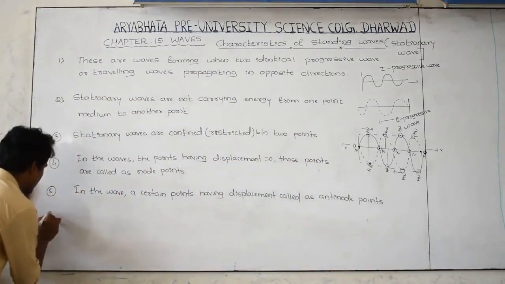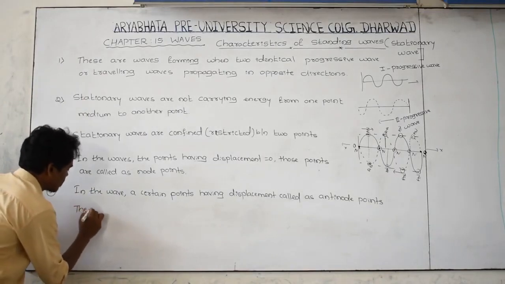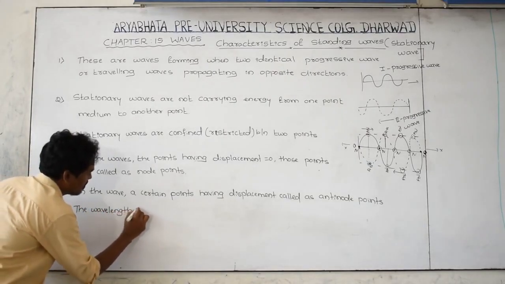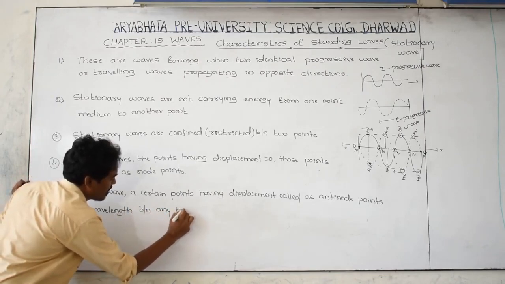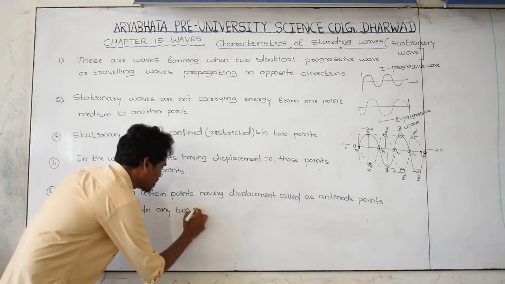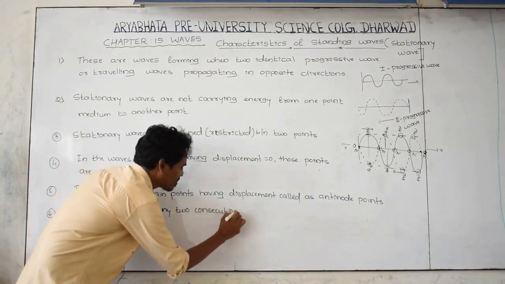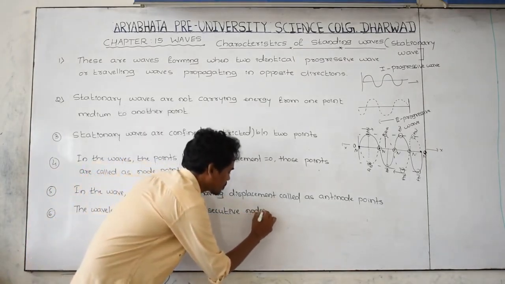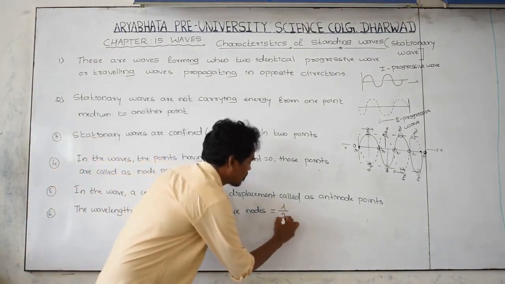And one more important thing: the wavelength between any two consecutive nodes, consecutive meaning one after other, side by side, is equal to lambda divided by 2.